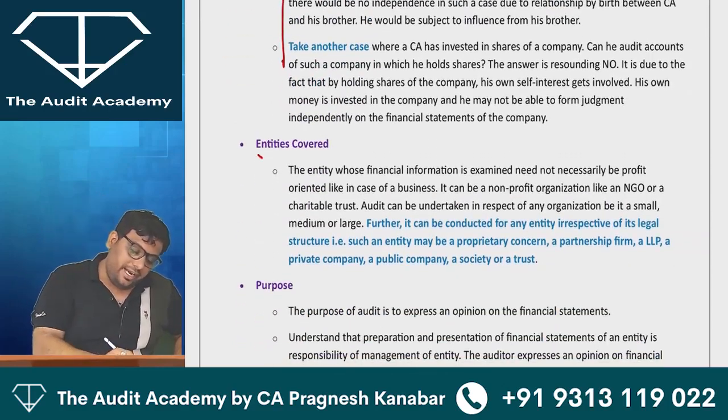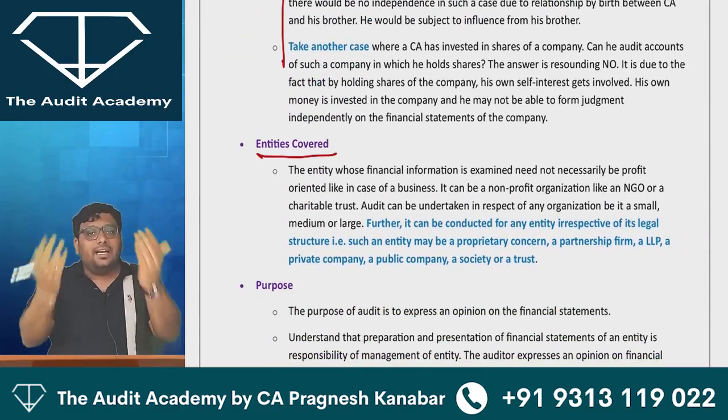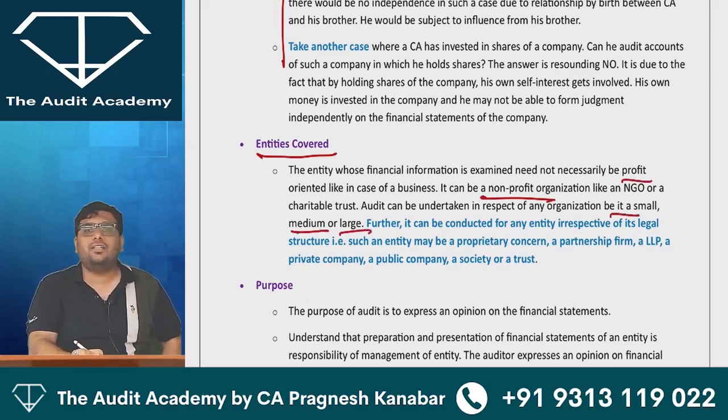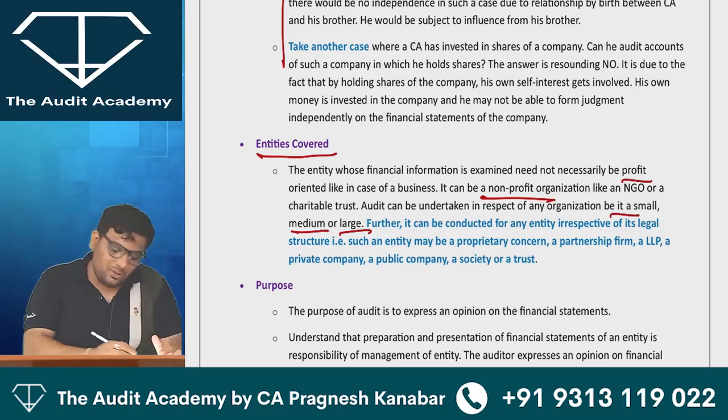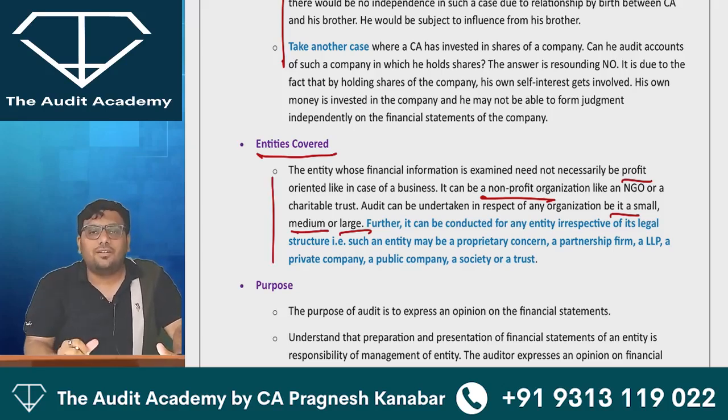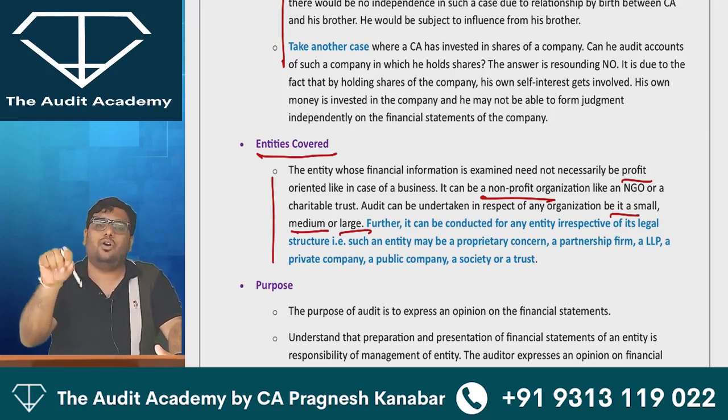So entity is covered. Entity could be any entity. It could be an NPO, it could be profit making, it could be small, medium or large. Here you can use a little bit of, if I use the Gen Z slang, fakeology. So you can write a little bit on your own. That is okay.